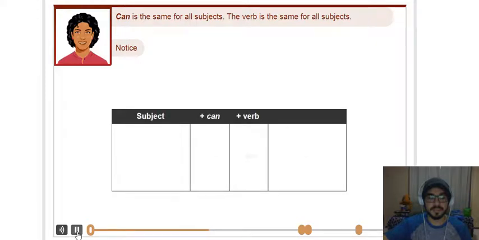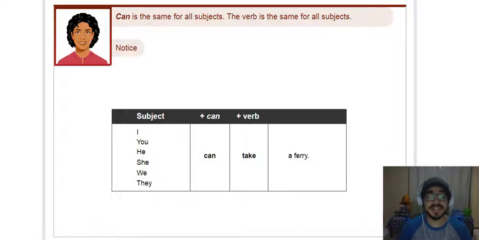I can take a ferry. You can take a ferry. He can take a ferry. She can take a ferry. We can take a ferry. They can take a ferry. So guys, this is very important. Can is the same for all subjects. The verb is the same for all subjects. It means that it won't change.